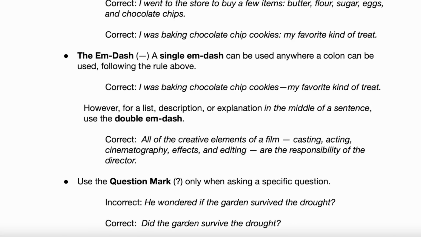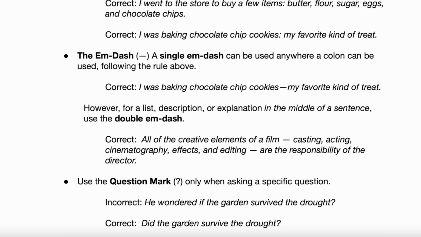So double M dash is for separating in the same sentence? Yes. If the list or the description or the explanation is in the middle of the sentence, then use the double M dash to sort of separate that list or that explanation, that description.